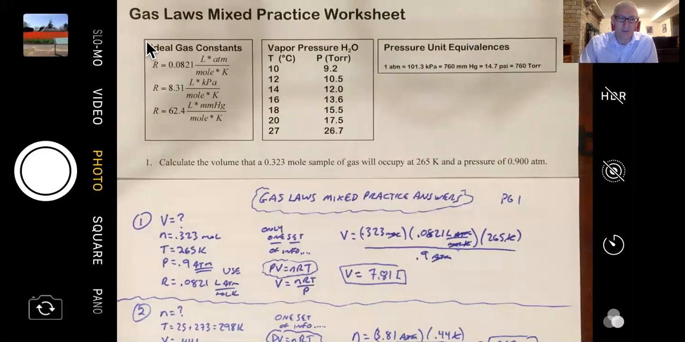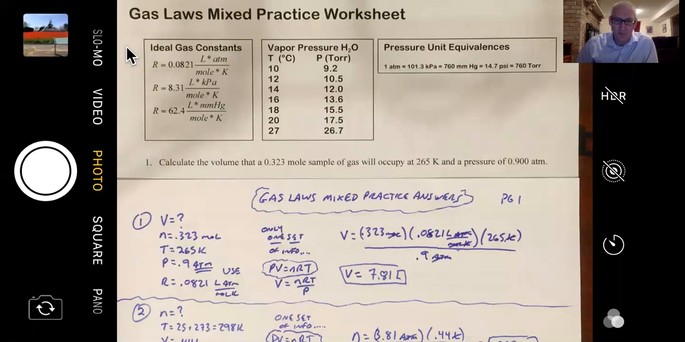I'm not sure when you're actually seeing this, but I wanted to run through some answers to the gas laws mixed practice worksheet that was assigned back on, I want to say, Tuesday, April 28th. So here we go.